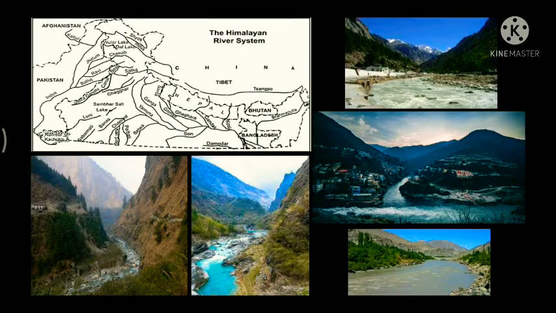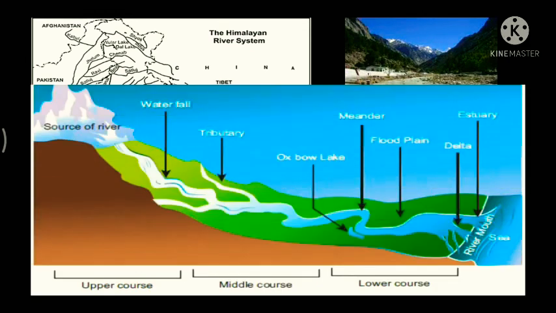Now, what is this gorge? A gorge is a narrow valley with steep rocky walls located between hills or mountains. Fine. Now, these Himalayan rivers have long courses from their source to the sea.